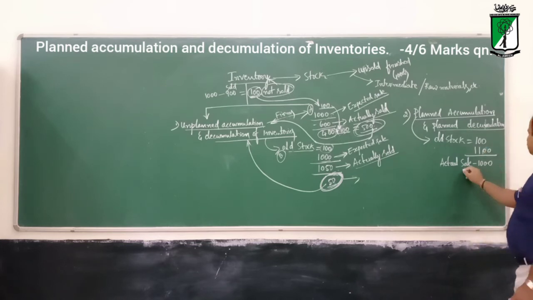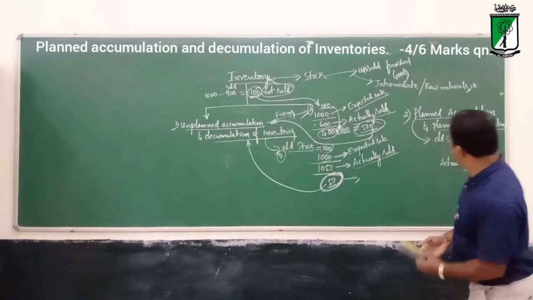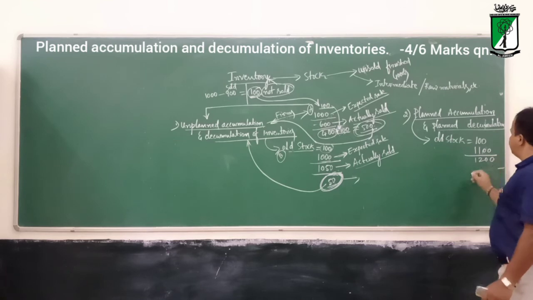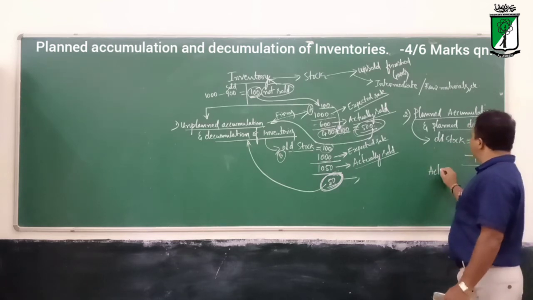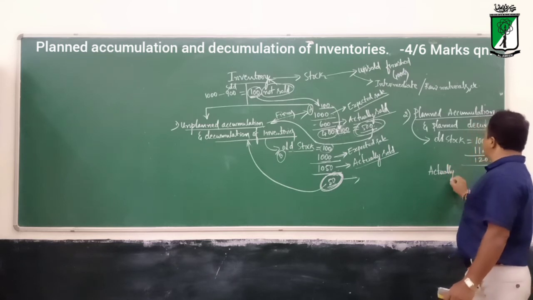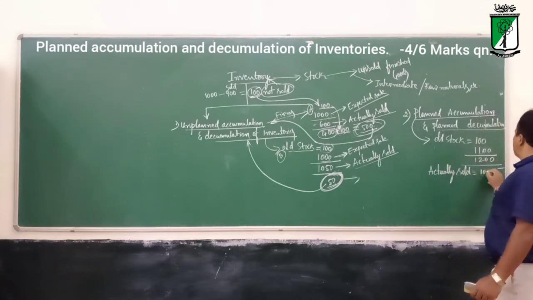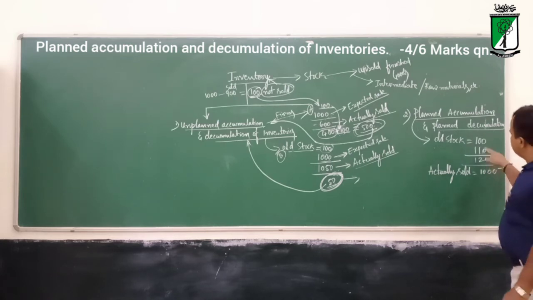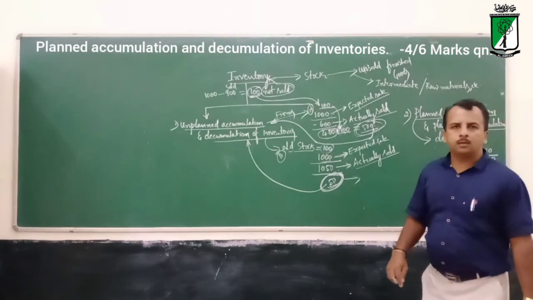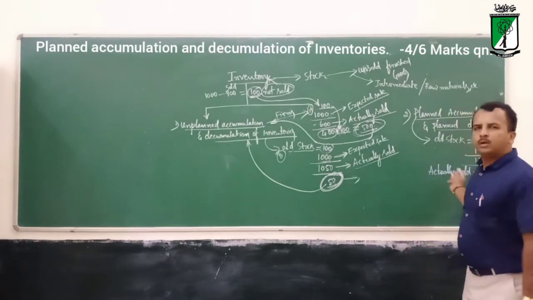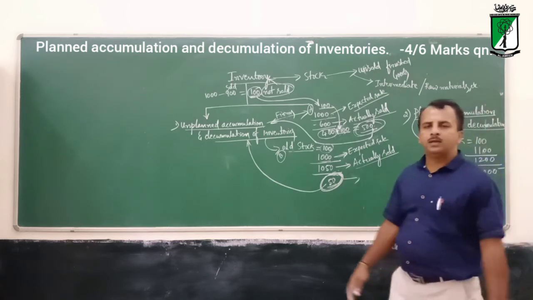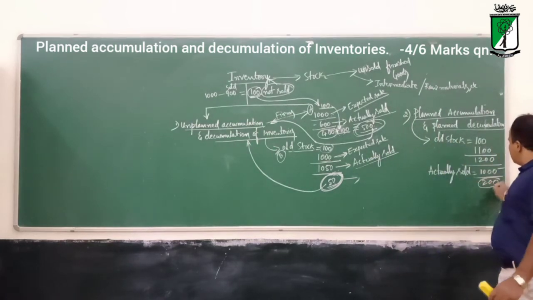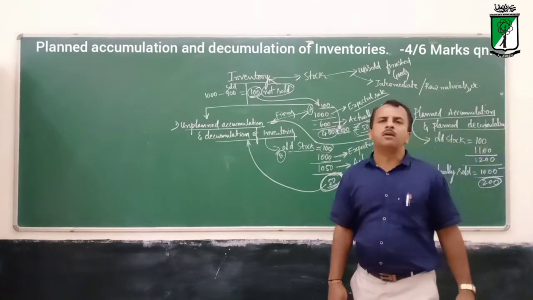So the overall stock has become 1200, and actually sold this year is 1000. Then how much remains? 200. So purposefully they have increased the stock of inventories.